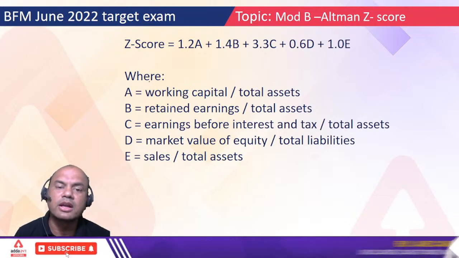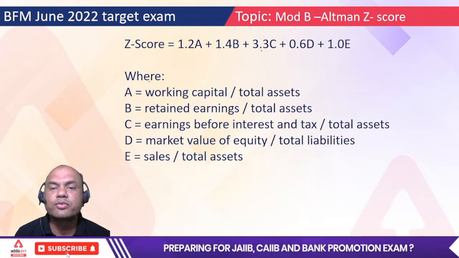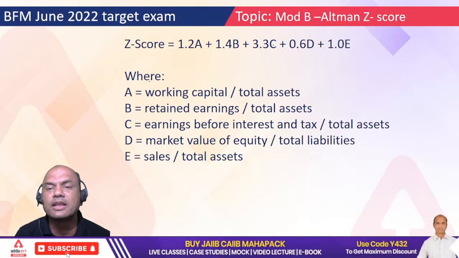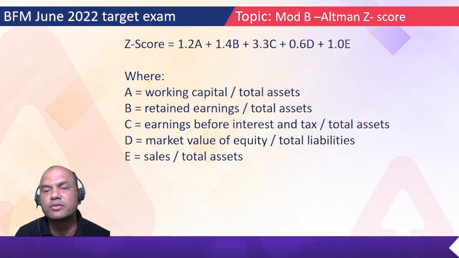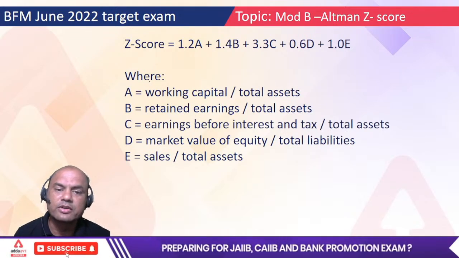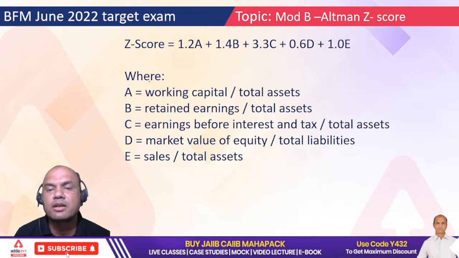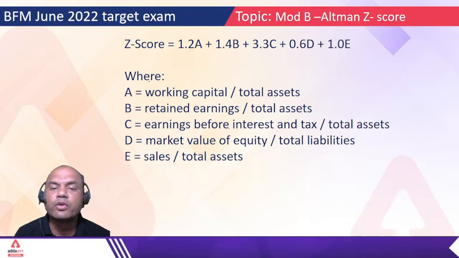Okay. So retained earnings means reserves and surplus. C. What is the figure for C? 3.3. Remember this: 1.2, 1.4, 3.3. Then it becomes less again, 0.6 and 1. So 3.3 into C. What is C? Earnings before interest and tax. We call it EBIT. And then total assets.